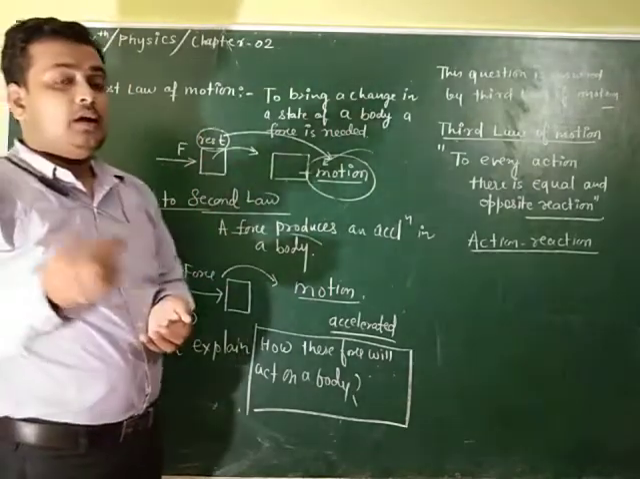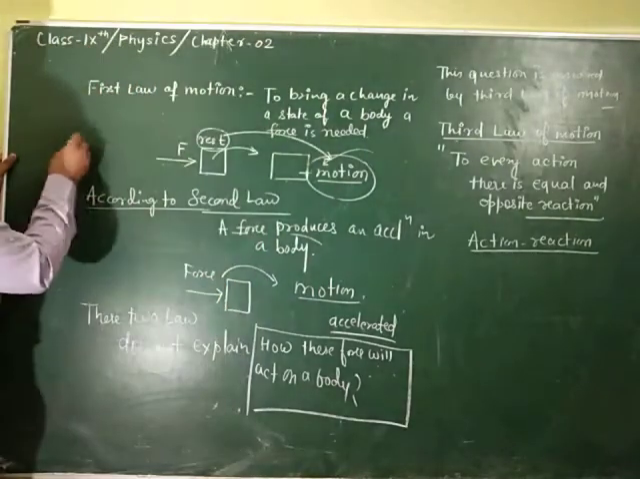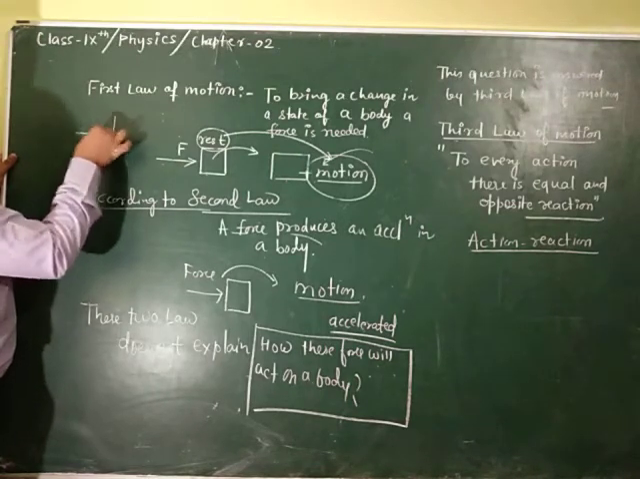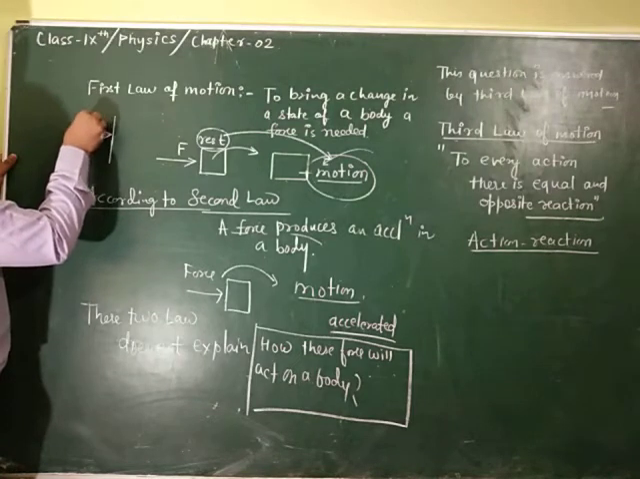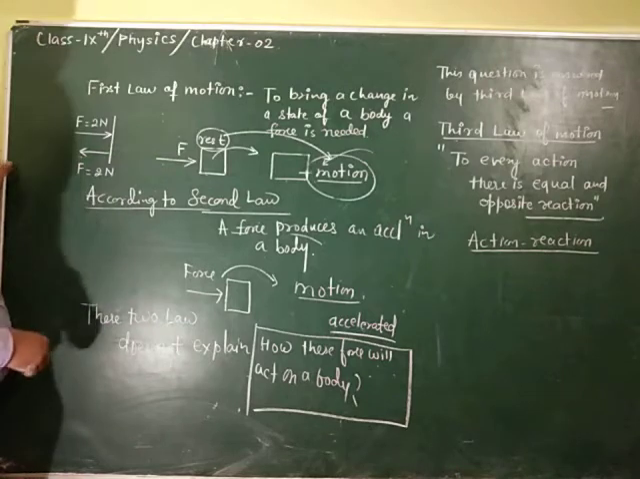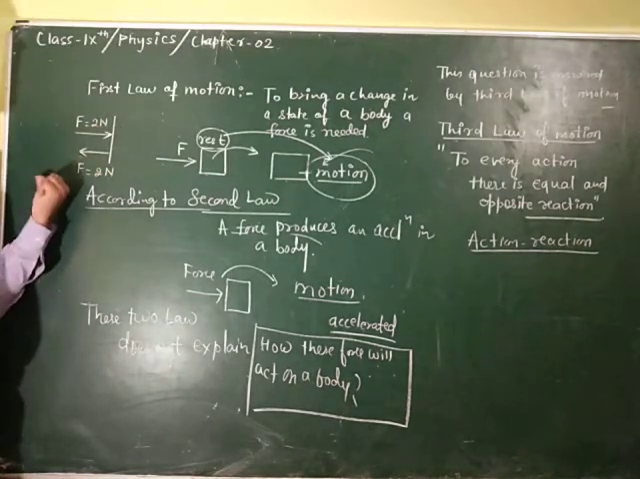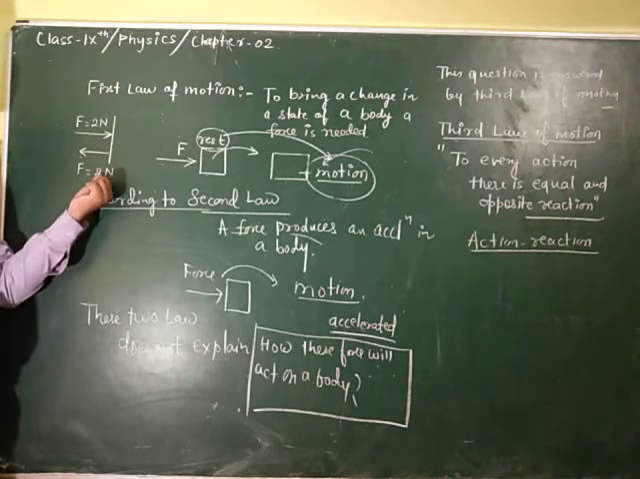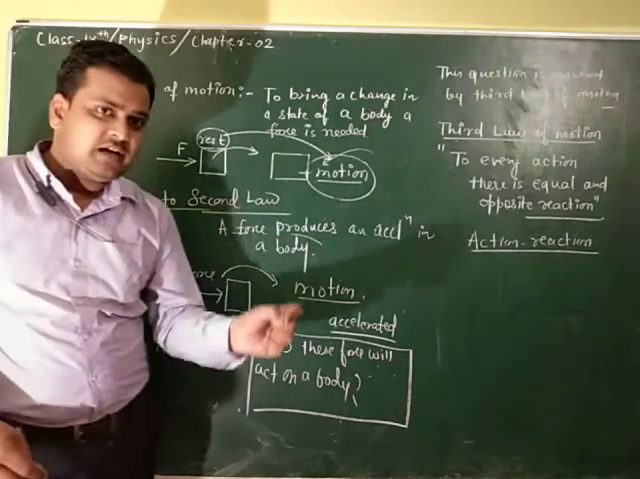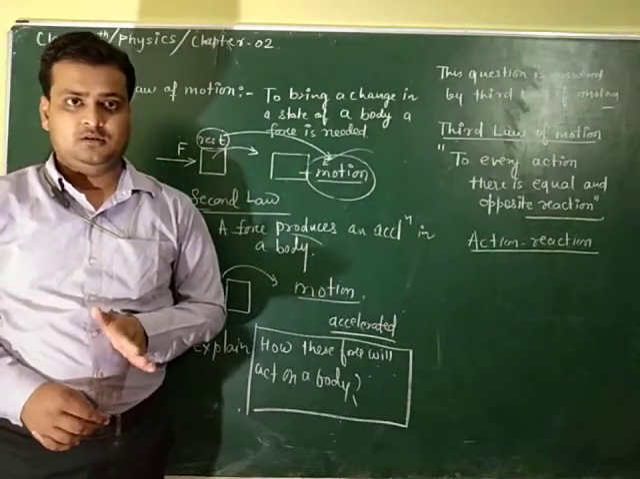So if I exert 2 Newton force, let me explain through an example. Suppose this is a ball. If I have exerted a force of 2 Newton, I will get back a 2 Newton force from the ball. This is the third law of motion: there is an equal and opposite reaction. Opposite means you will get it in the opposite direction.